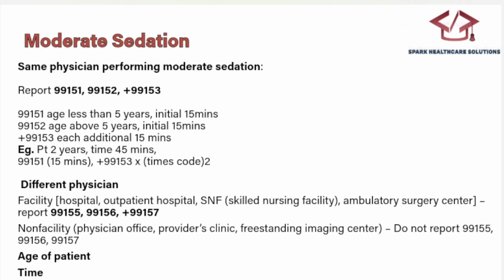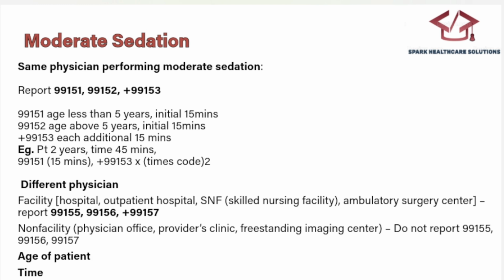We are going to see the next topic, moderate sedation. Moderate sedation is also called conscious sedation. This is a drug-induced depression of consciousness where the patient is relaxed and sleepy but still awake and can respond purposefully to verbal commands or light touch. The patient will be calm and drowsy, not fully unconscious, and can talk or respond when spoken to, breathing on their own.